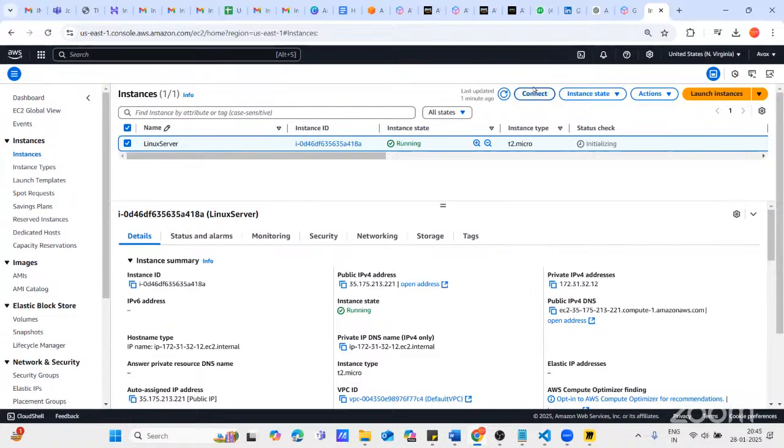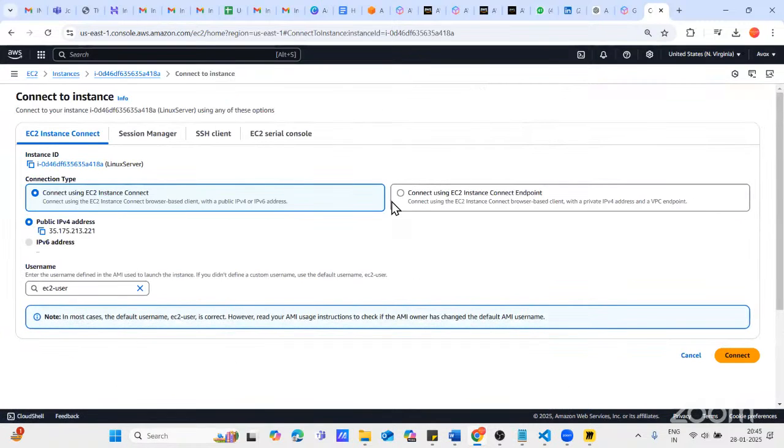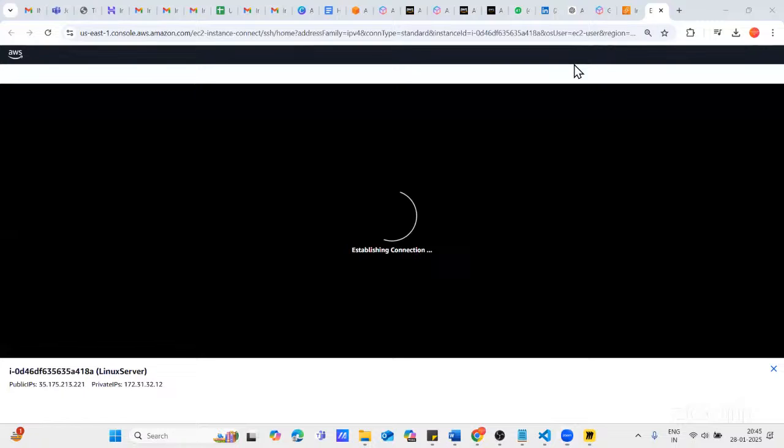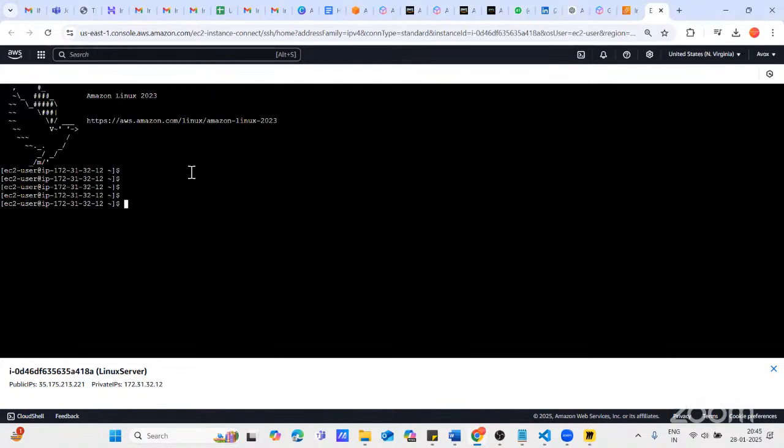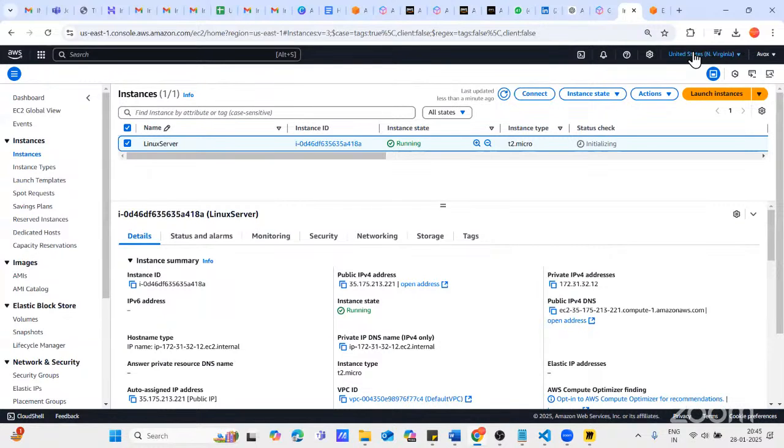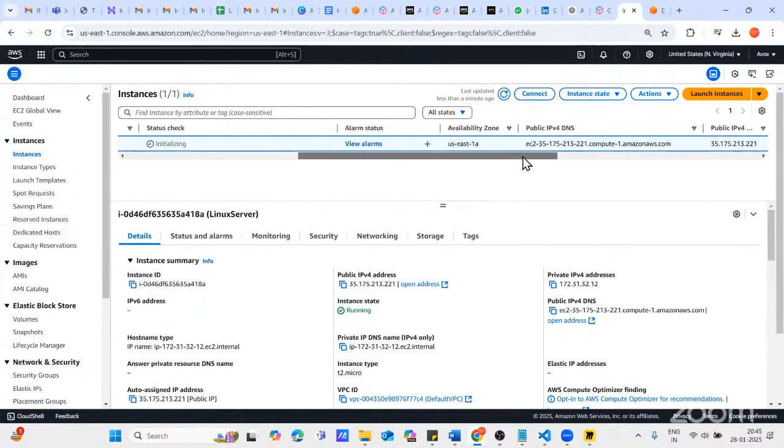And there is a connect button here. If you click on connect button, it will ask you to connect your machine using the public IP address. This is the public IP address. Now click on connect. So as you click on connect, you can take the remote of the machine successfully. Everything is fine. If everything is fine, it will show you the remote of this machine. Just here. You can see here, you took the remote of this machine, isn't it? So this is the way. So you successfully launched this machine in North Virginia, United States, and you have used here US East 1A availability zone.